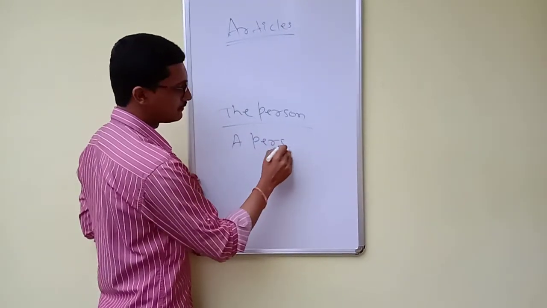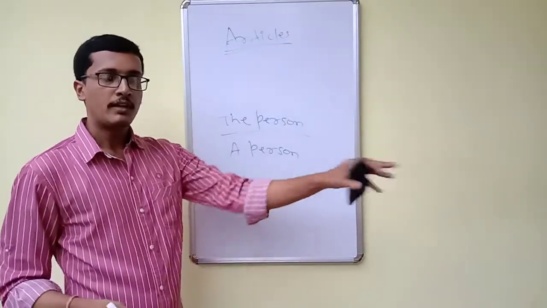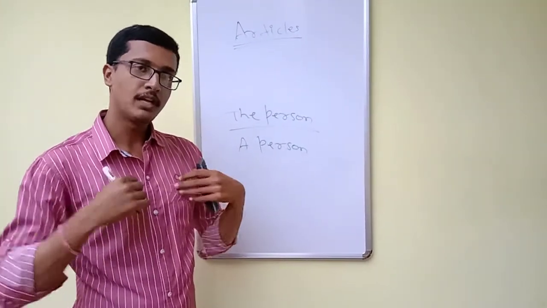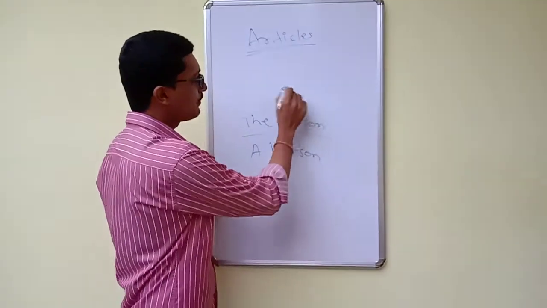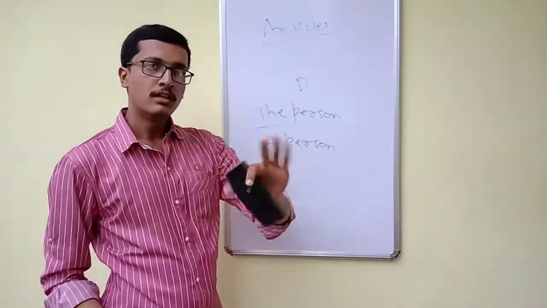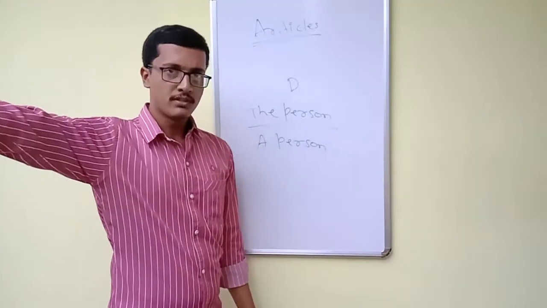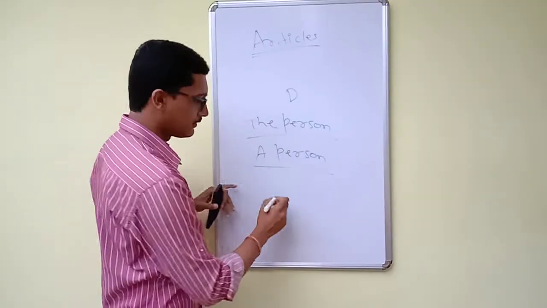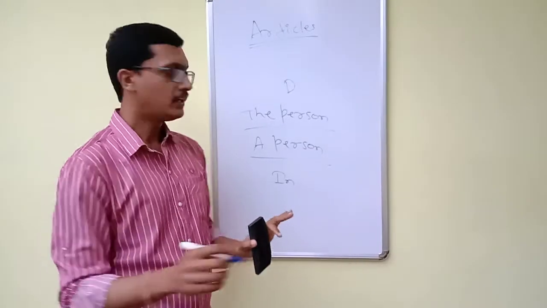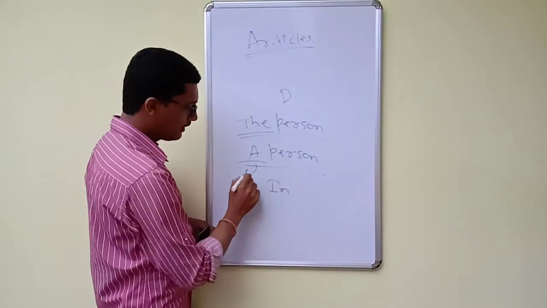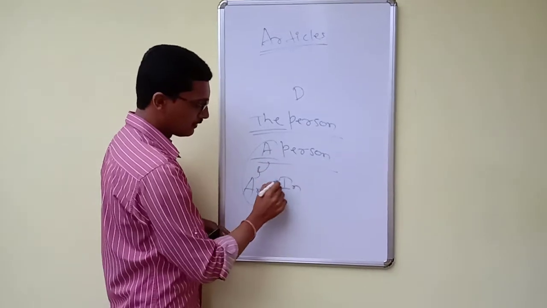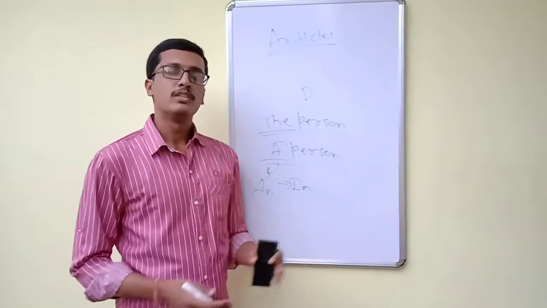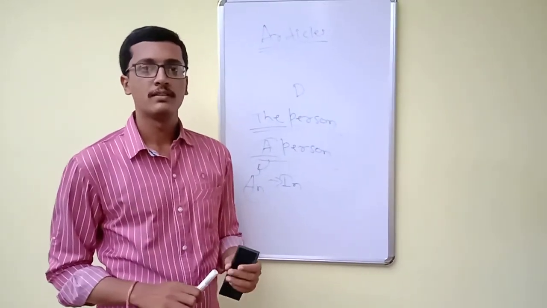A person, any person. I will call one student, go and call the person who is standing outside. Means I already know the person who is standing outside. I'm telling go and call that person only. Means definite. If I say go and call a person, it means that there are so many persons outside. You go and call anyone. A person, it can be anyone. What does it mean? Indefinite. So the is definite, a and an are indefinite article. So try to make list of the words which begins with the different types of articles. Thank you.